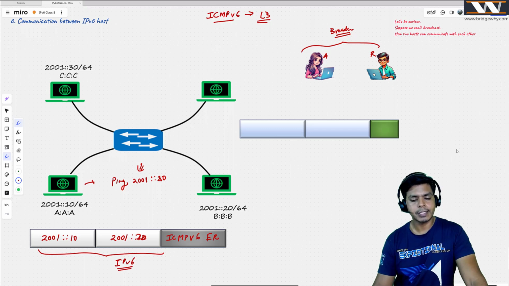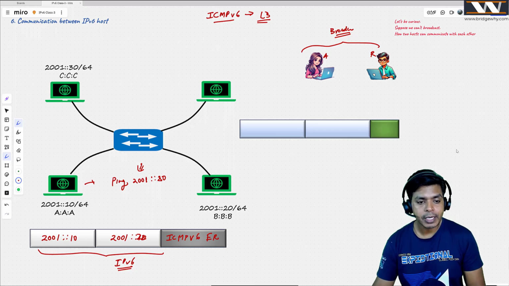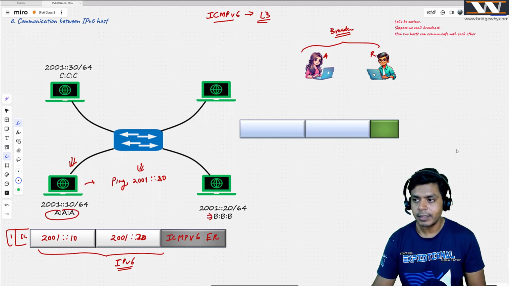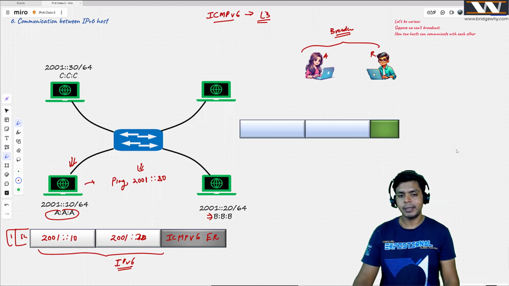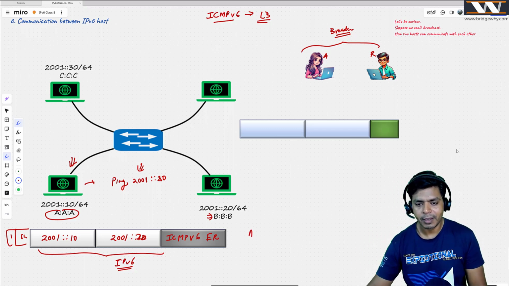Now the question is same. If we want to place this IPv6 message over this Ethernet interface, I should put source MAC and destination MAC. I know the source MAC is AA, but what should be the destination MAC? Try to consider the fact we can't use the help from ARP, right? Because ARP is not here at all.